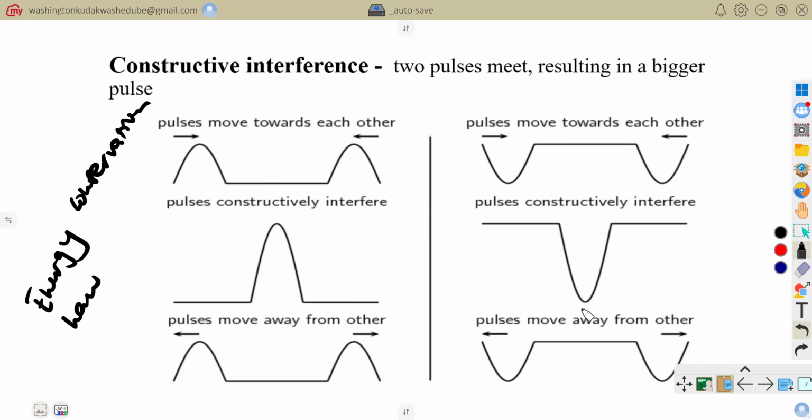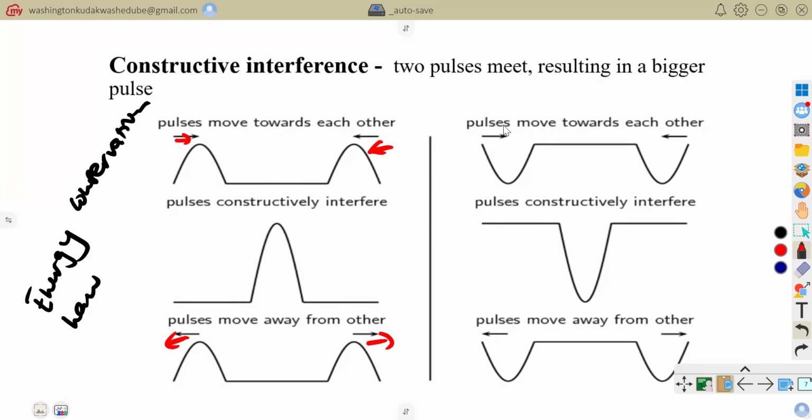The same energy that the pulse moving towards the right had is the same energy it will have after the interference. It continues moving to the right with the same amplitude, and the one moving to the left continues to the left with the same amplitude. But when the two interfere, they have a double amplitude, the sum of the two.